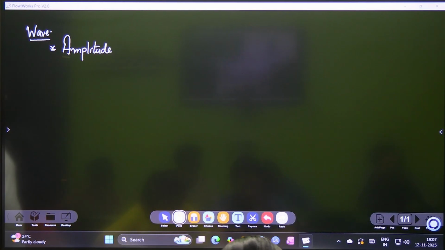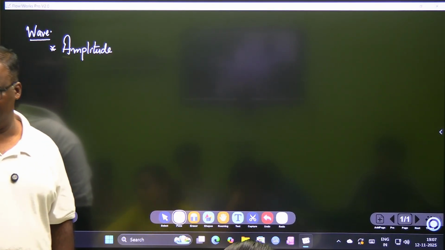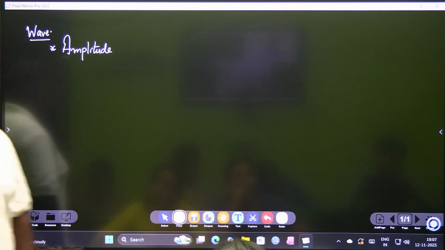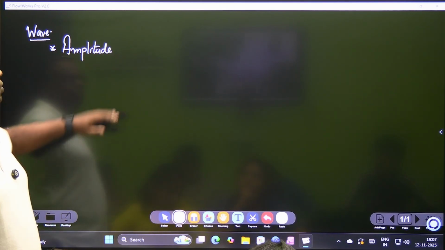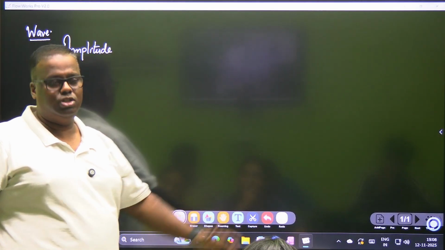Amplitude for a vibrating body will be said as the maximum displacement a vibrating body makes from its mean position to either extreme, either left or right. And in a wave it will be seen crest कितना ऊंचा है, trough कितना depth है. That is known as amplitude.